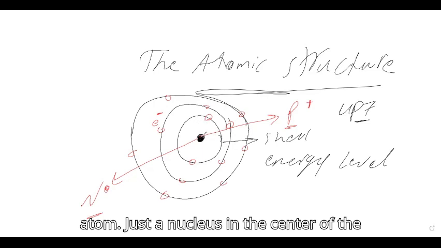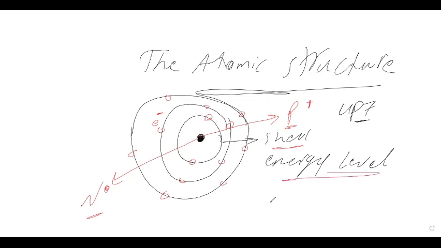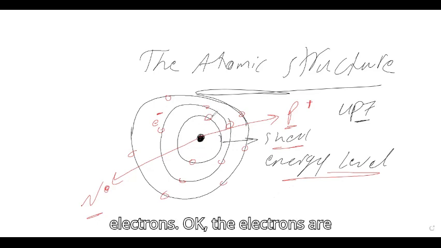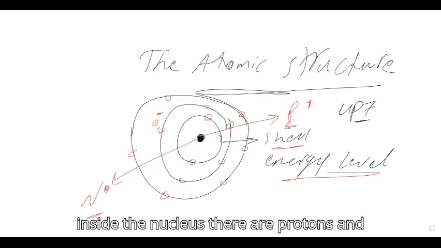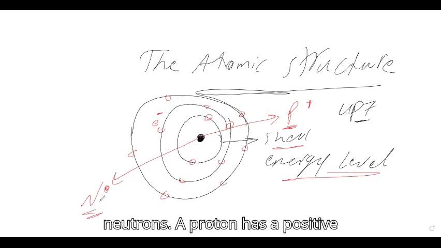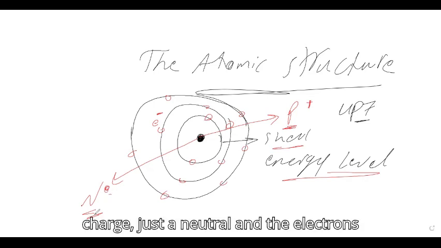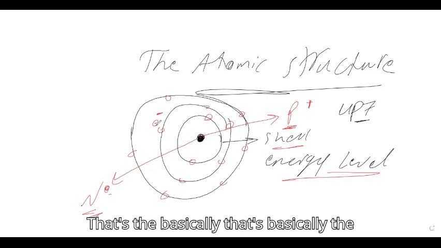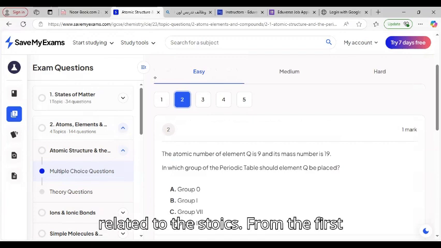Just a nucleus in the center of the atom. Outside the nucleus, there are shells or energy levels. What is orbiting around the nucleus are the electrons. Inside the nucleus, there are protons and neutrons. The protons have a positive charge, the neutrons don't have any charge, just neutral, and the electrons have a negative charge. That's basically the atomic structure, and let's start solving questions related to this topic.